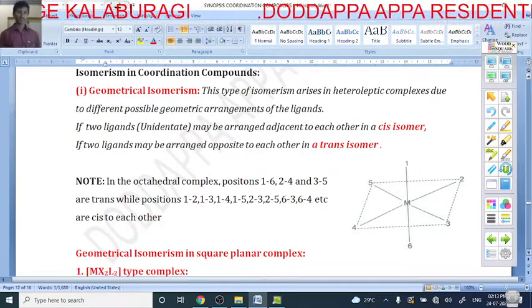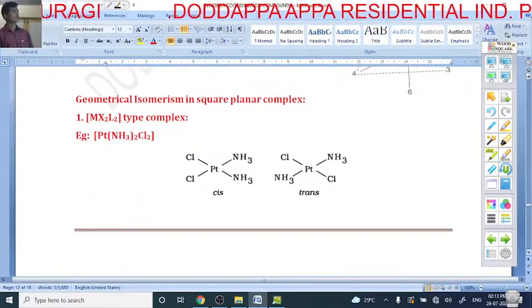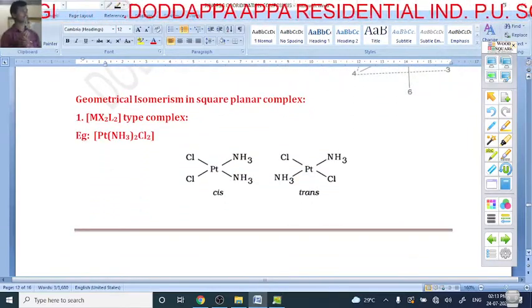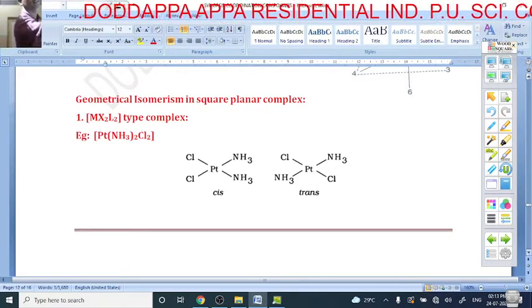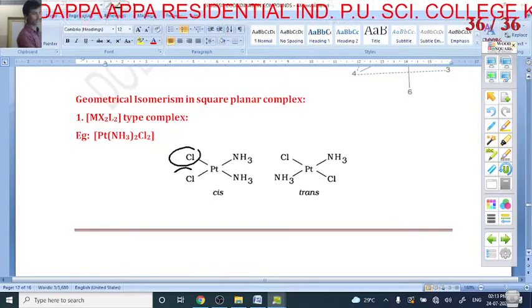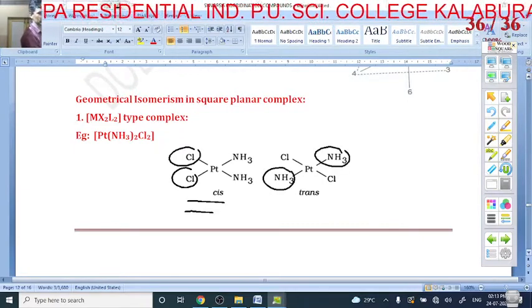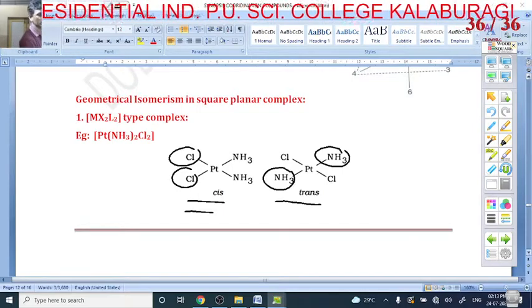Next is geometrical isomerism in square planar complexes. Very important, my dear students: here the two same ligands are on the same side, it is called cis. Here the two same ligands are on the opposite side, it is called trans isomerism.